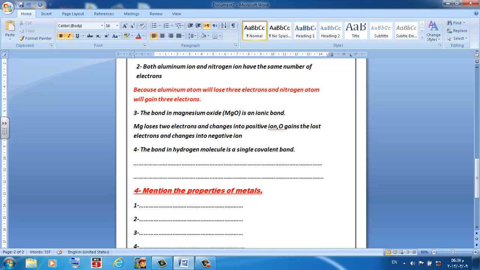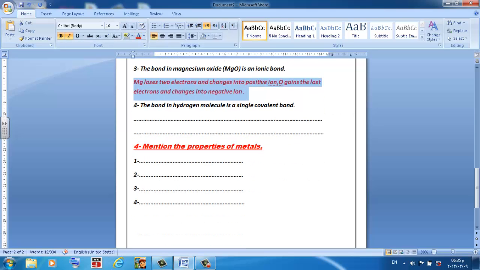And there is electrostatic attraction between positive ion and negative ion. So the bond in magnesium oxide is an ionic bond because Mg loses 2 electrons and it changes into positive ion. Oxygen gains the lost electrons and it changes into the negative ion. Then electrostatic attraction between positive ion and negative ion.